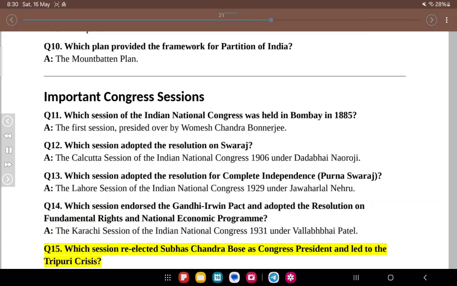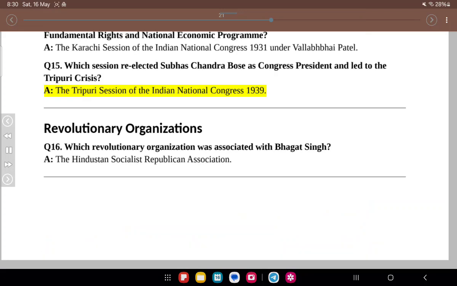Q15. Which session re-elected Subhash Chandra Bose as Congress president and led to the Tripuri crisis? A. The Tripuri session of the Indian National Congress 1939. Revolutionary organizations. Q16. Which revolutionary organization was associated with Bhagat Singh? A. The Hindustan Socialist Republican Association.